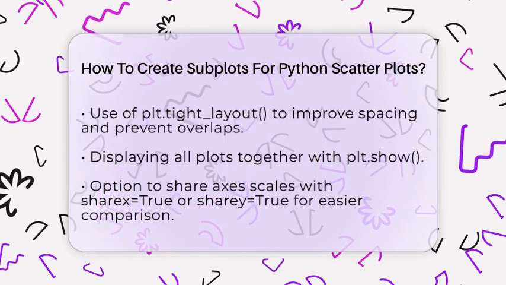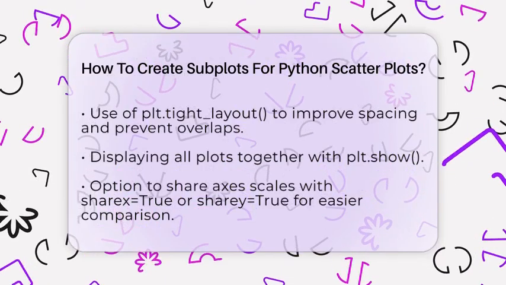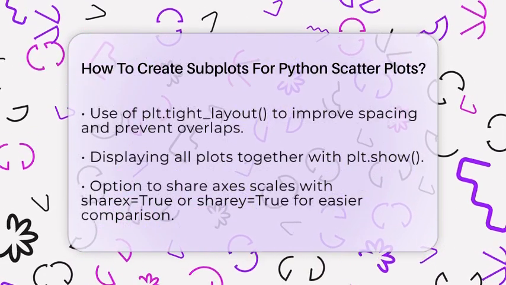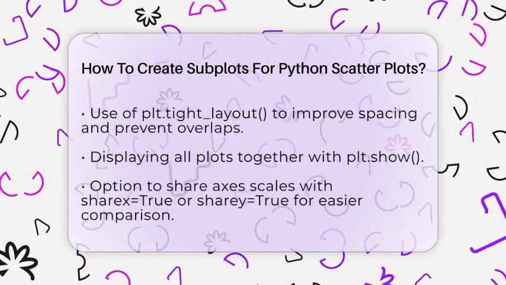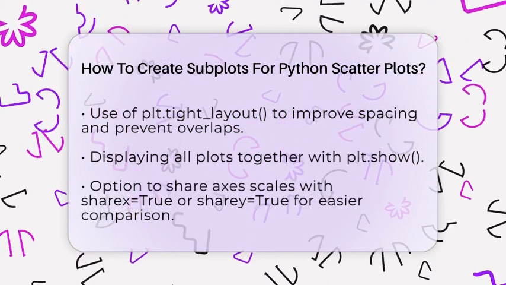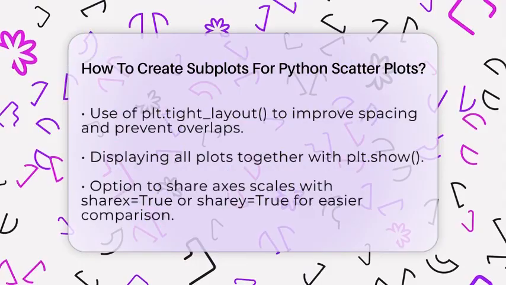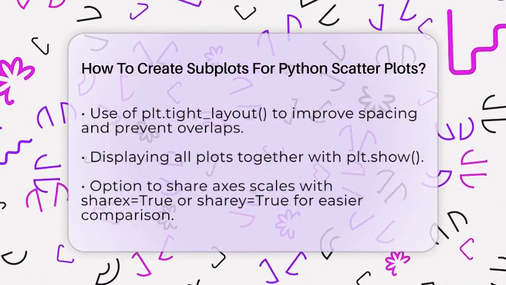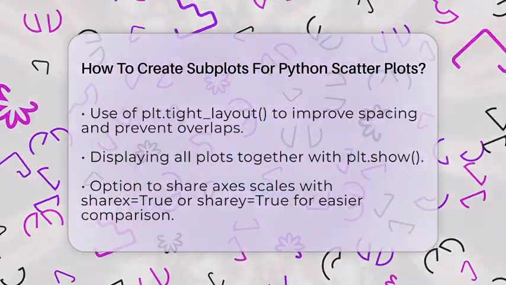Here is a simple example. You create a 2x2 grid of scatter plots with different Y data but the same X data. You set different colors and titles for each. This way, you see four plots side by side, making it simple to analyze multiple relationships at once.